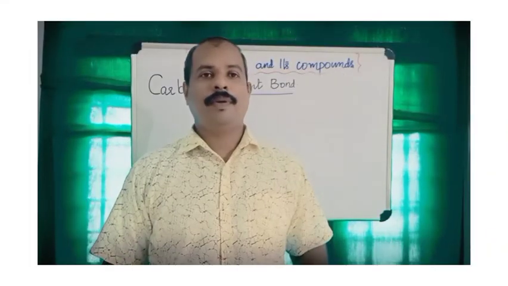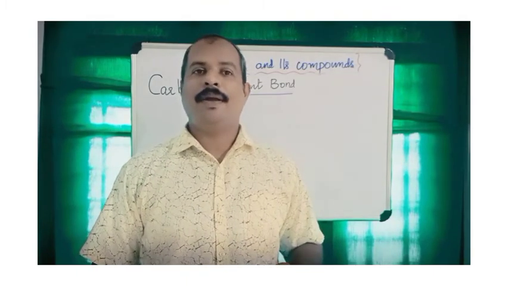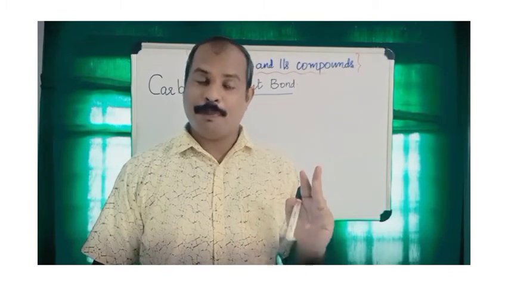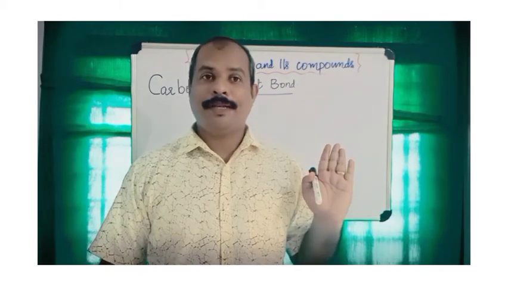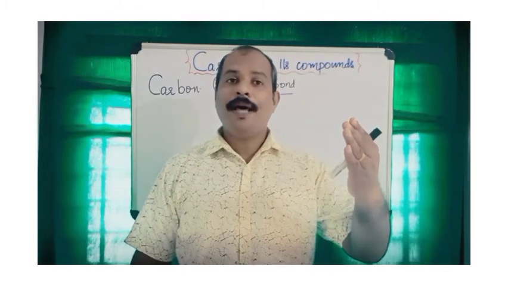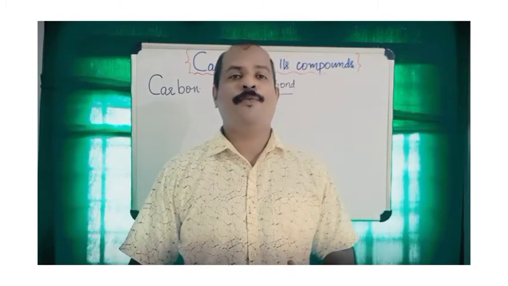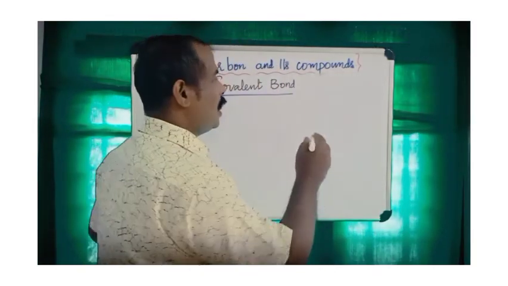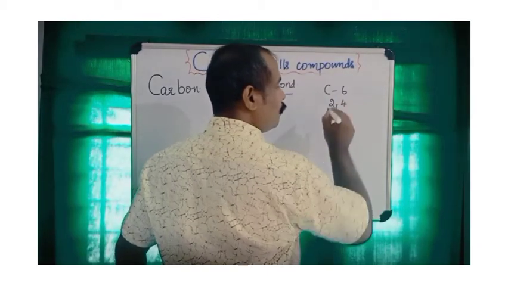Okay. Now we are going to discuss bonds in carbon. I already told you that carbon forms covalent bonds due to small size and medium electronegativity. So let us discuss what a covalent bond is. We know a covalent bond is formed by the mutual sharing of electrons. Carbon has atomic number 6, electronic configuration 2,4.